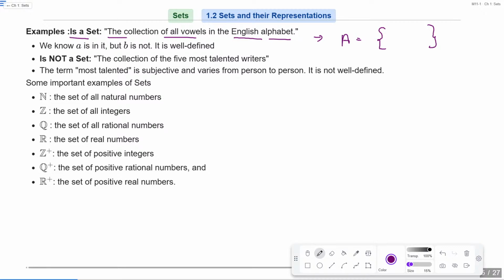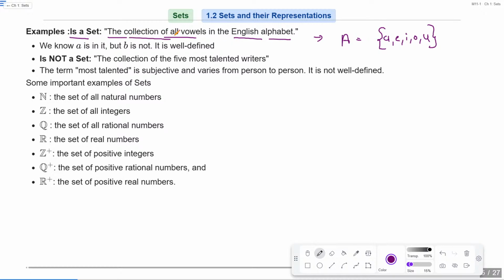Anybody? Yeah. A, E, I, O, and U. These are your vowels in the English alphabet. So it's a well-defined collection.